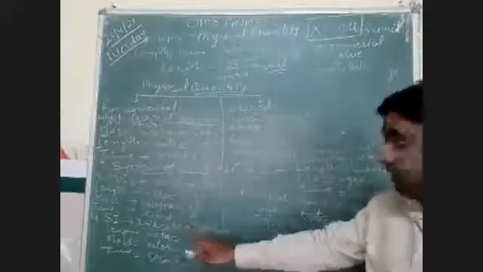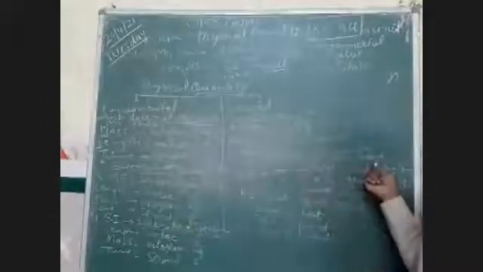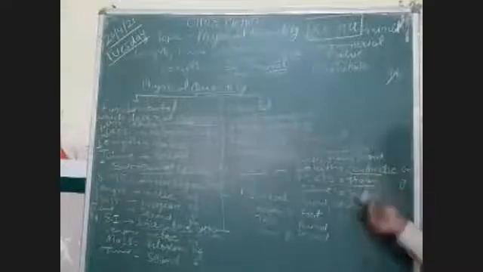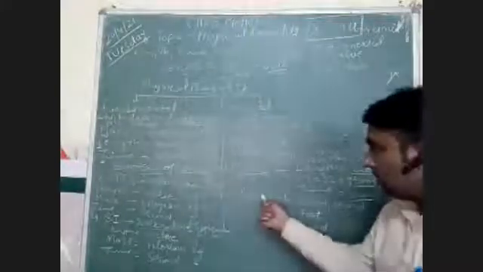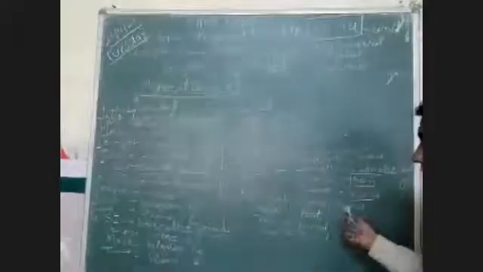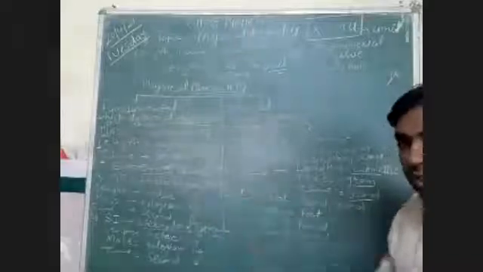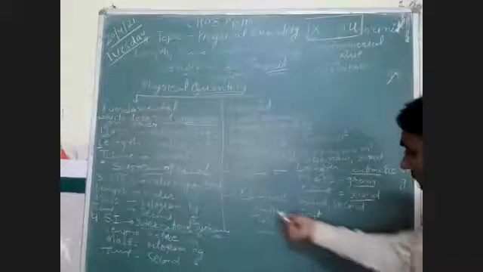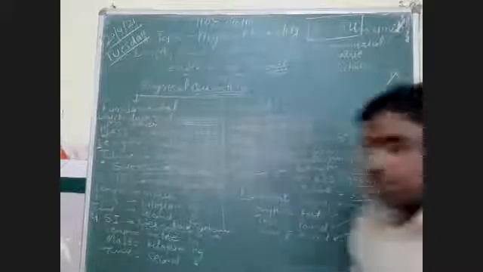System of unit, basically there are four types of system of unit. First is CGS, which stands for centimeter, gram, second, in which length is measured in centimeter, mass measured in gram and time measured in second. Then FPS, foot, pound, second, again length, mass and time. We are taking the same physical quantity in all the systems. Length is measured in foot, mass is measured in pound, time is measured in second.